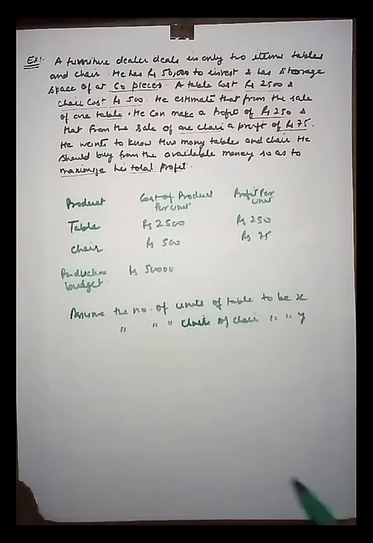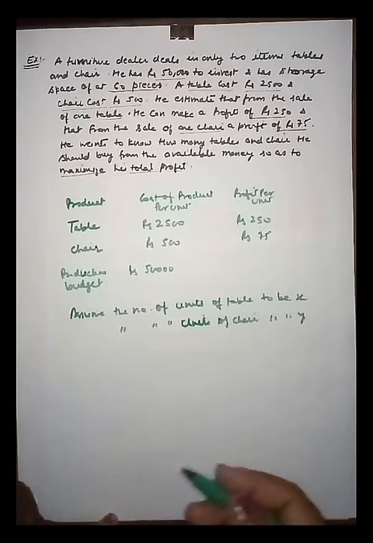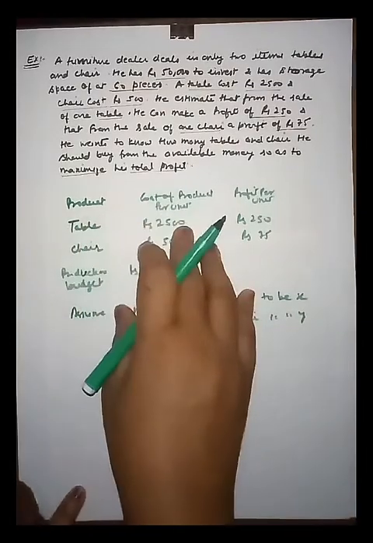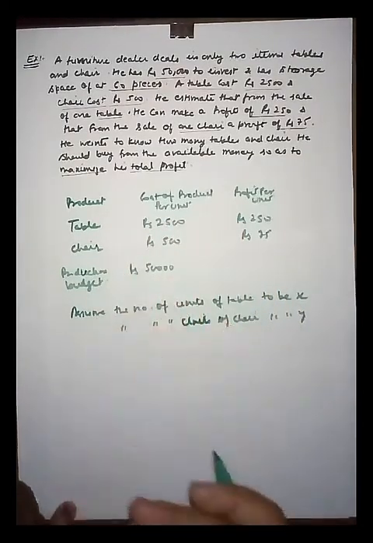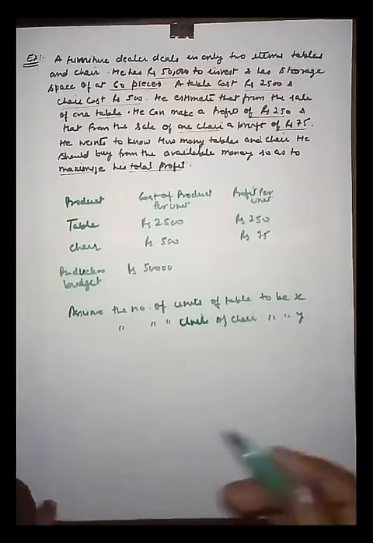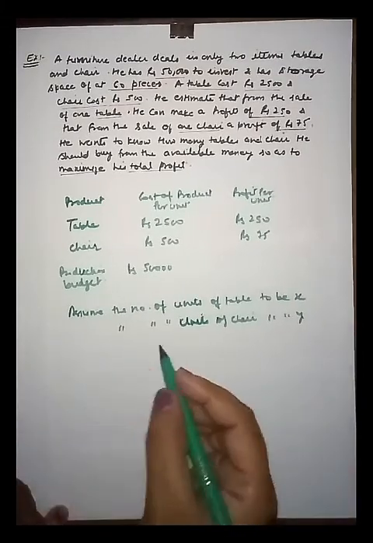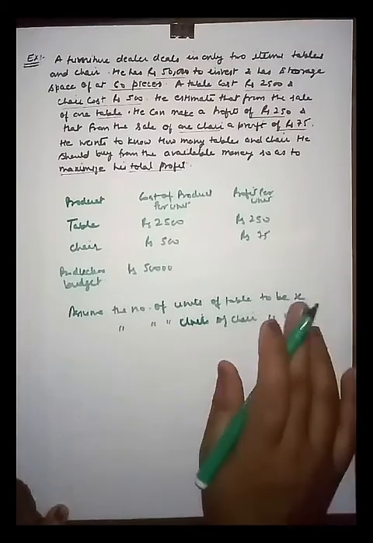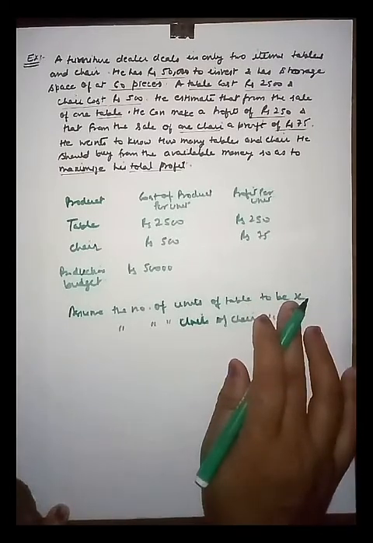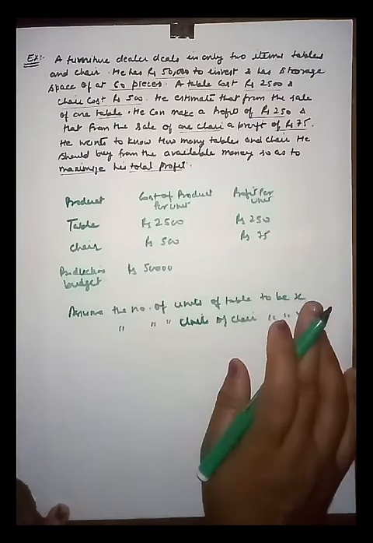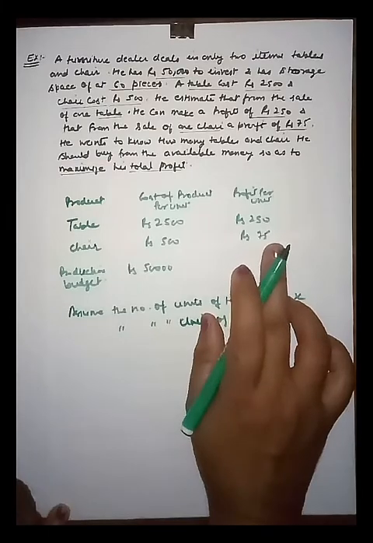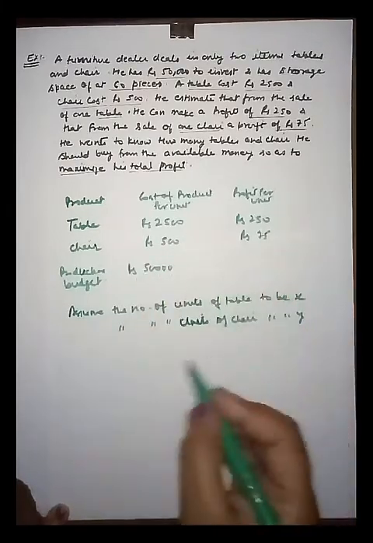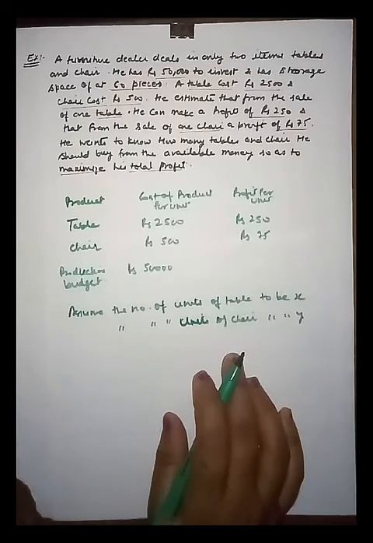So friends, now can you tell me the total profit of the dealer from the units of table and chair respectively? Yes, it will be 250 times the number of units of table, x, plus 75 times y. We just multiply the quantity with the prices.